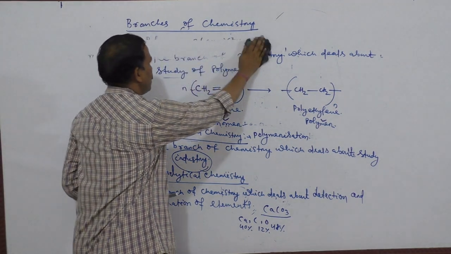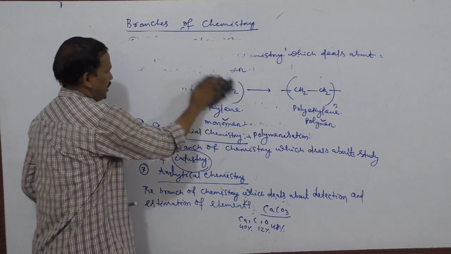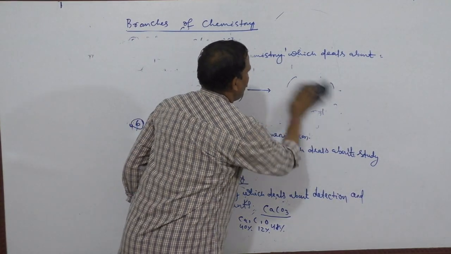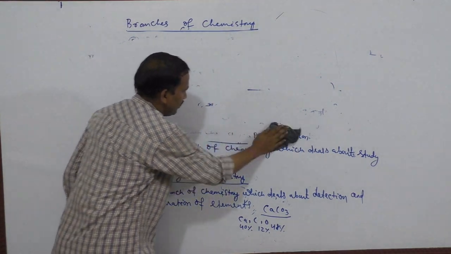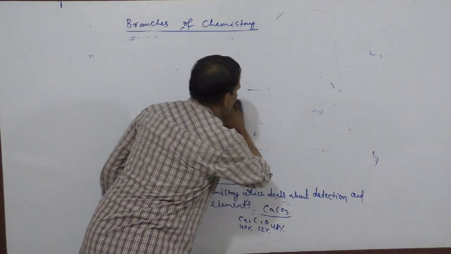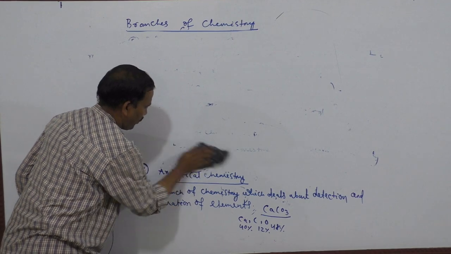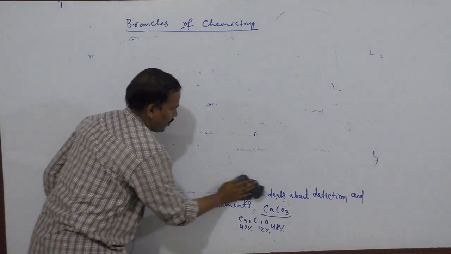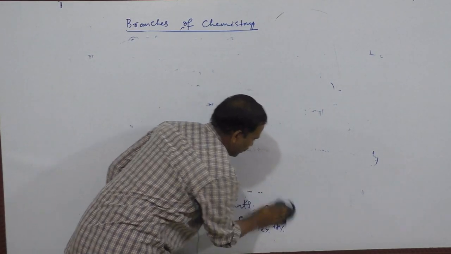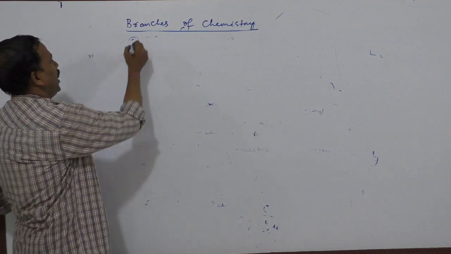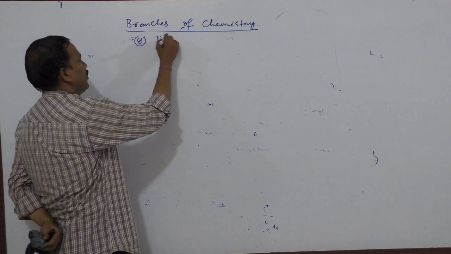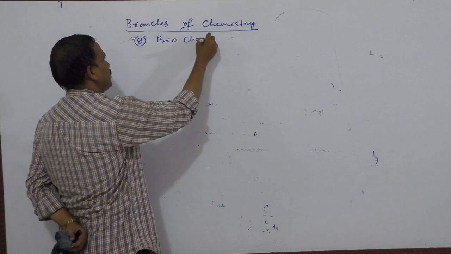Seventh branch done. Next, the eighth branch is biochemistry.